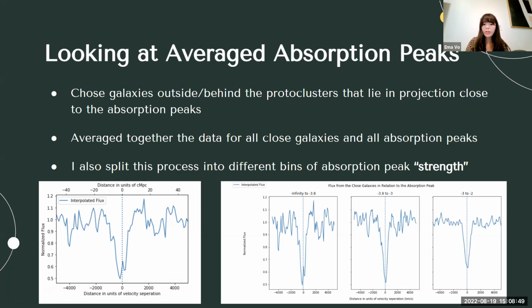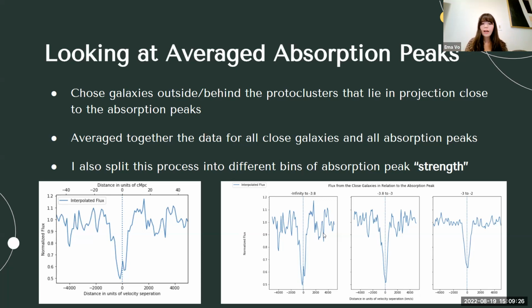What I ended up doing was splitting the absorption peaks from the data into different bins of strength. And as you can notice here, the ones that have stronger amounts of strength correlate to more negative values. The reason is that the quantifying number of strength relates to the amount of flux, and like I mentioned earlier, the amount of flux is negatively associated with the strength. So a stronger absorption peak means there is less flux, which means the strength factor would be more negative. The entire Lattice spectrum goes from -infinity to -2.